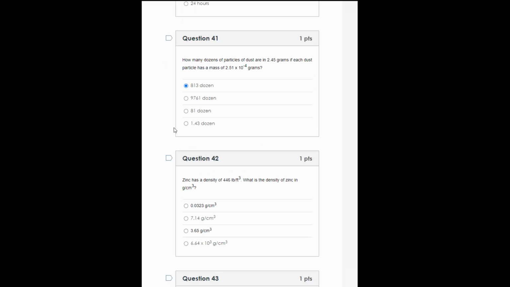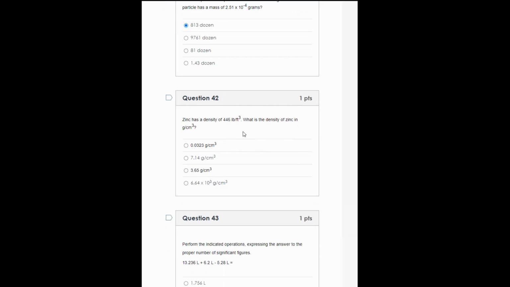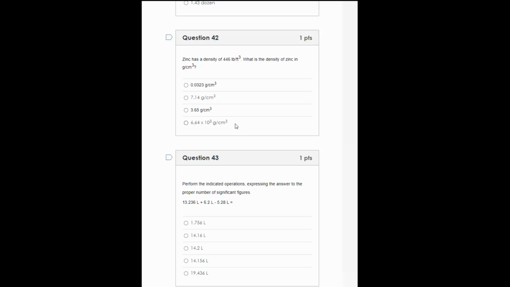Zinc has a density of 446 pounds per cubic foot. What is the density of zinc in grams per cubic centimeter? So this is a dimensional analysis problem. So we have 446 pounds per cubic foot. 1 pound is 454 grams. So that will convert me. Now I have grams per cubic foot.